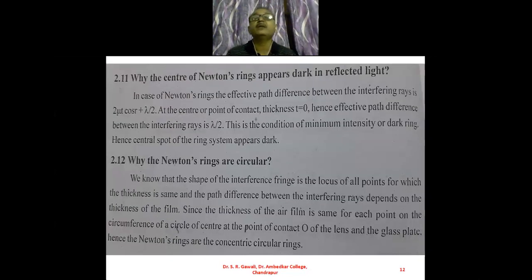Now we will see another question: why does the center of Newton's rings appear dark or black in the reflected light?